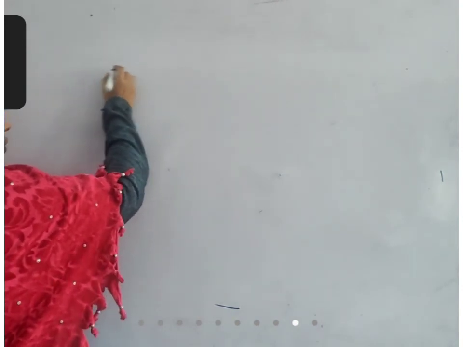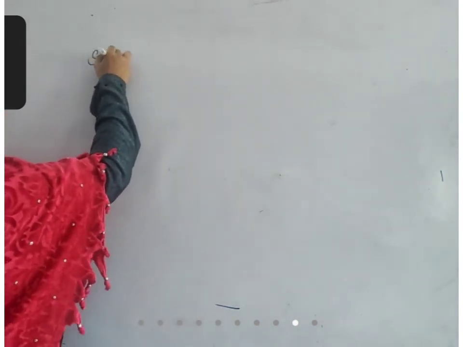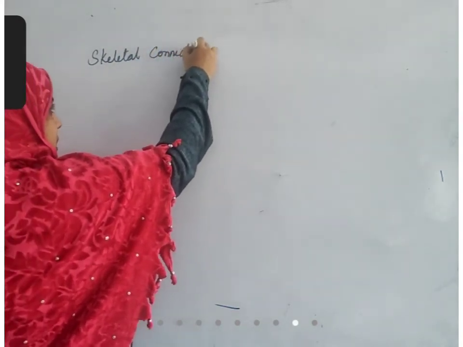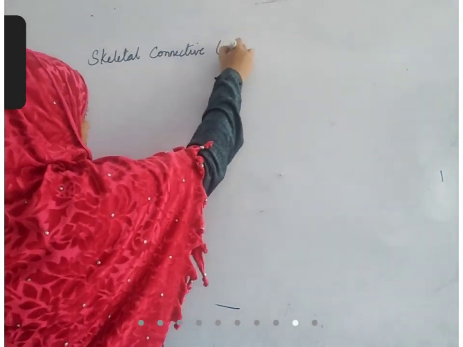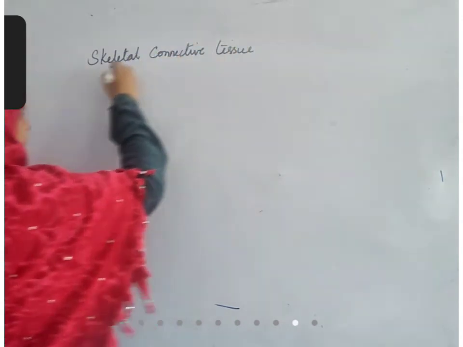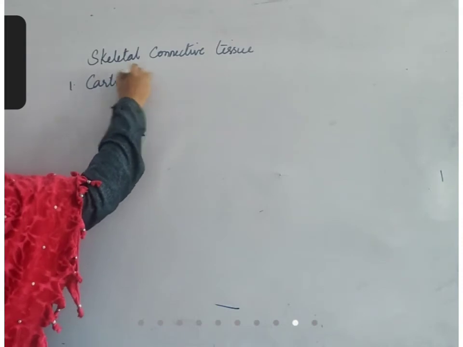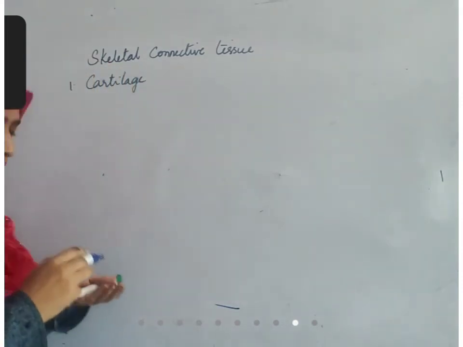Among them, first one is cartilage. We'll complete cartilage today. Bone we'll discuss tomorrow.